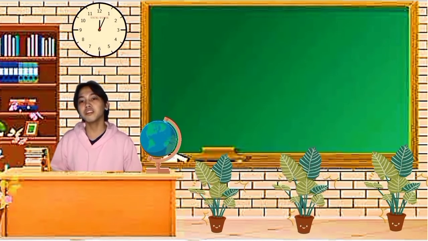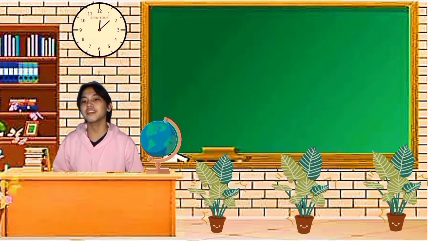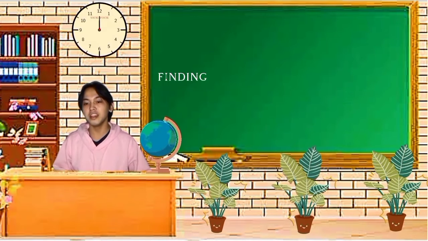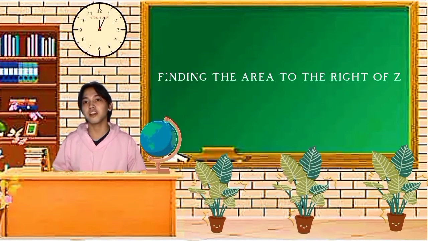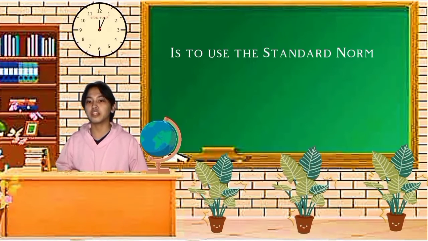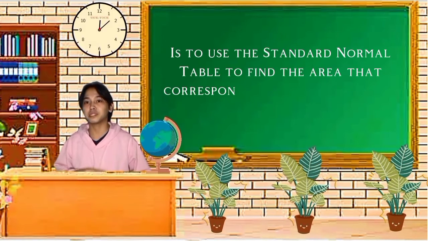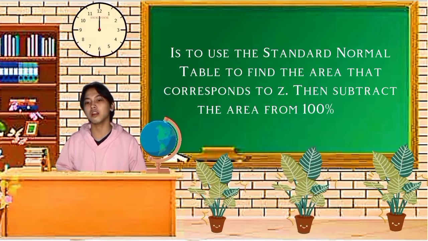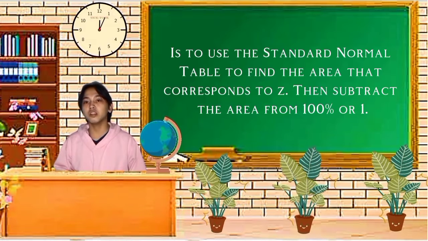Another situation in finding areas under the standard normal distribution is finding the area to the right of the z. The rule for this one is to use the standard normal table to find the area that corresponds to the z, just like we did earlier. Then subtract the area from 100% or 1. So 100% and 1 is a constant value.